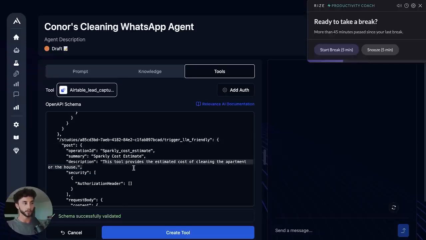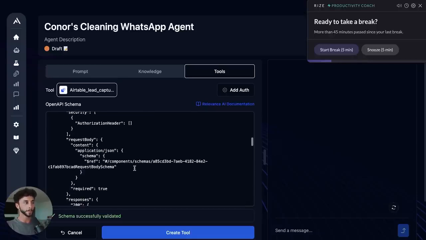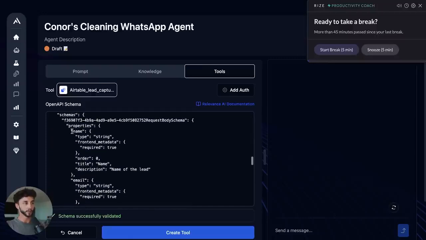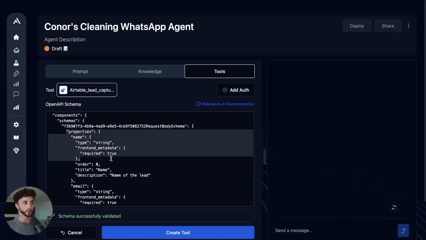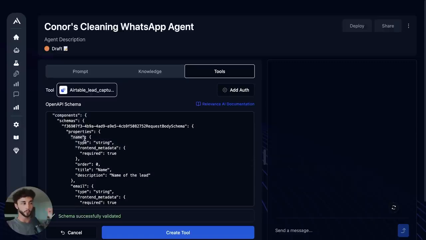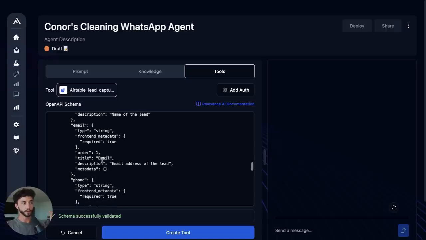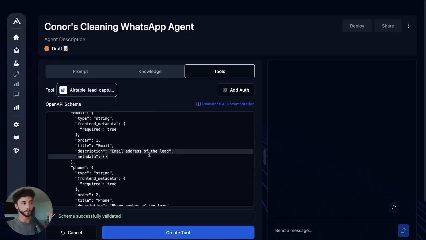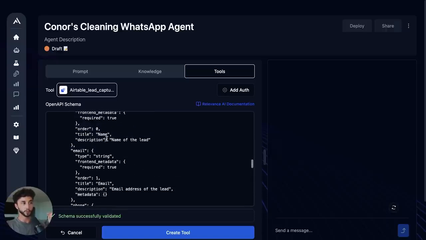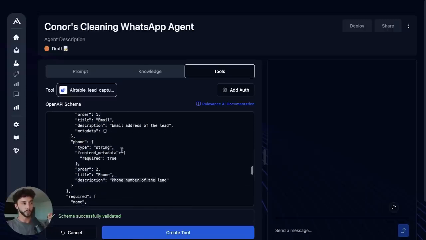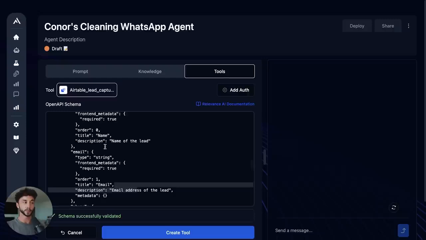This tool is about estimating the cost of an apartment. And then down here, we have the schemas for the inputs. So we have things like the name, this is for the lead capture tool. The name, this is one of the fields, is going to be type string and it's required. We have the email, which is type string, which is required, and it has a description here. And of course, you can see all the descriptions that we put in on Relevance showing up here. Then phone number of the lead, the email of the lead, etc. And here it's specifying how the AI agent should be sending inputs into that.